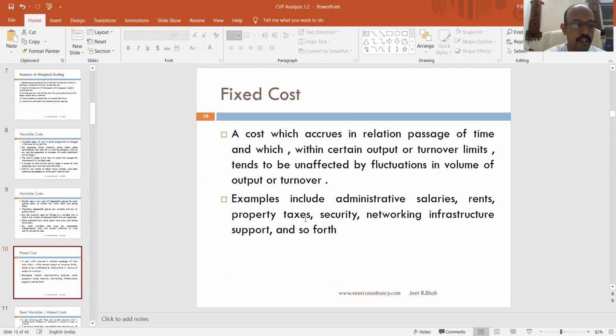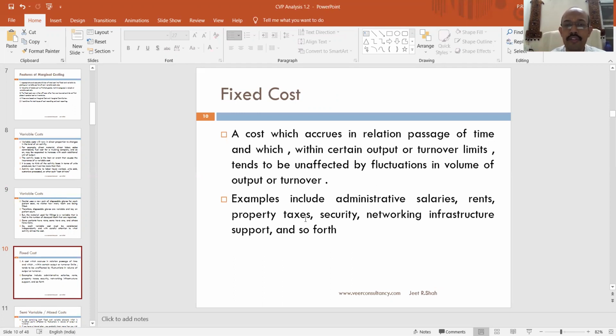So when I say fixed cost, what does it mean? It means that the trigger of fixed cost is not the production. It is basically time. So examples can be salaries that you pay to the admin staff. Now, admin staff doesn't directly produce goods or provide services. It supports the activity of production. Rents that we have to pay. Now, rent, whether you produce or you don't produce, whether you use your office or don't use your office, you have to pay the rent, that for sure. Property taxes, the security that you have, the networking infrastructure that we are having.